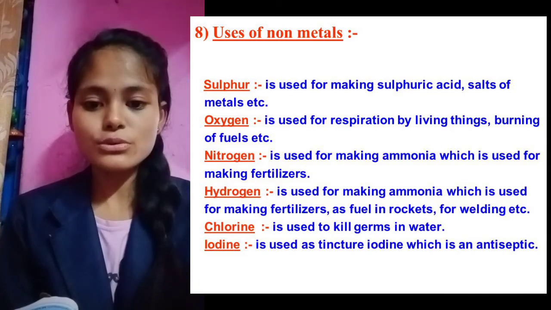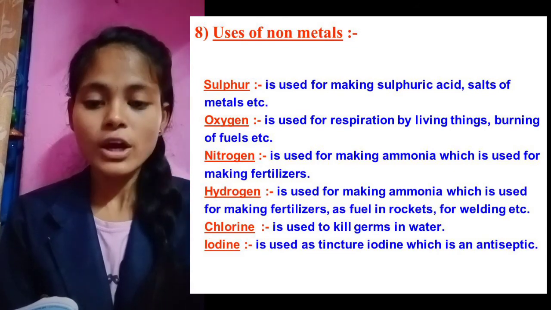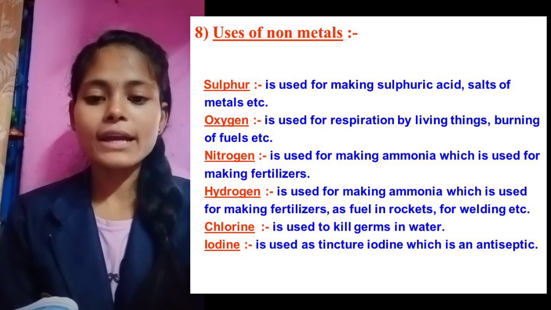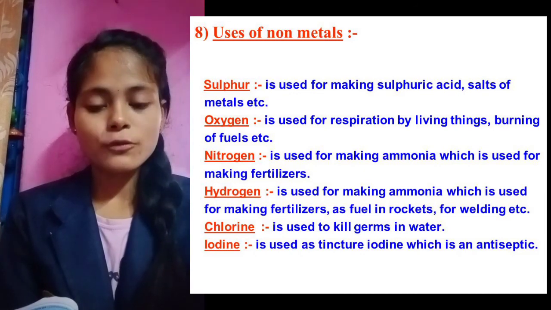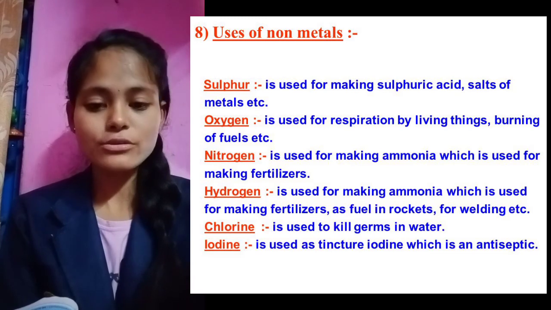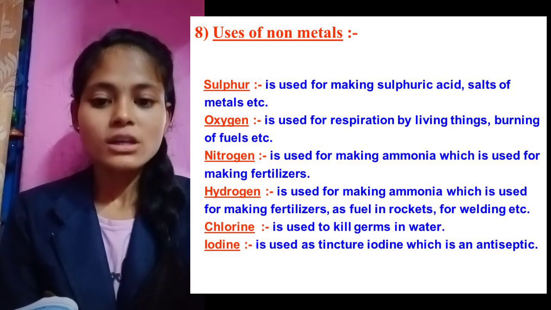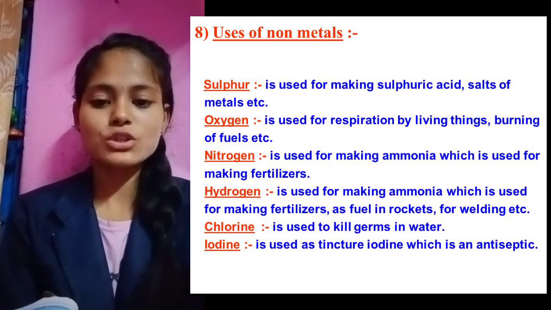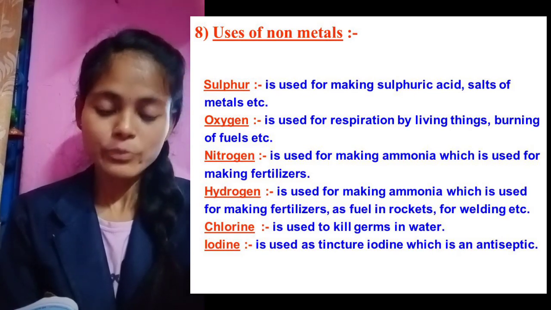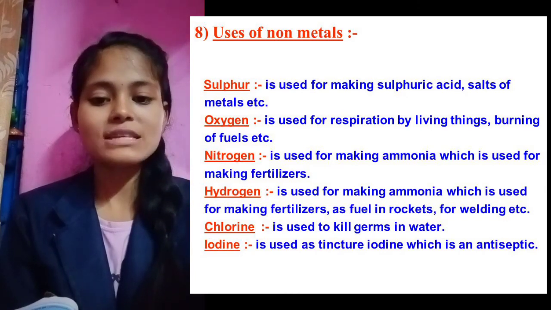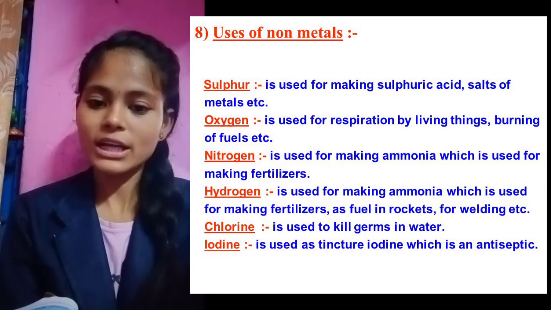Non-metals are also used to make various things present at our homes, like plastic chairs, wood chairs and etc. Also, some of the non-metals are used by plants for preparation of nutrients, preparation of proteins and etc. So in this way, both metals as well as non-metals have various applications in our day-to-day life.